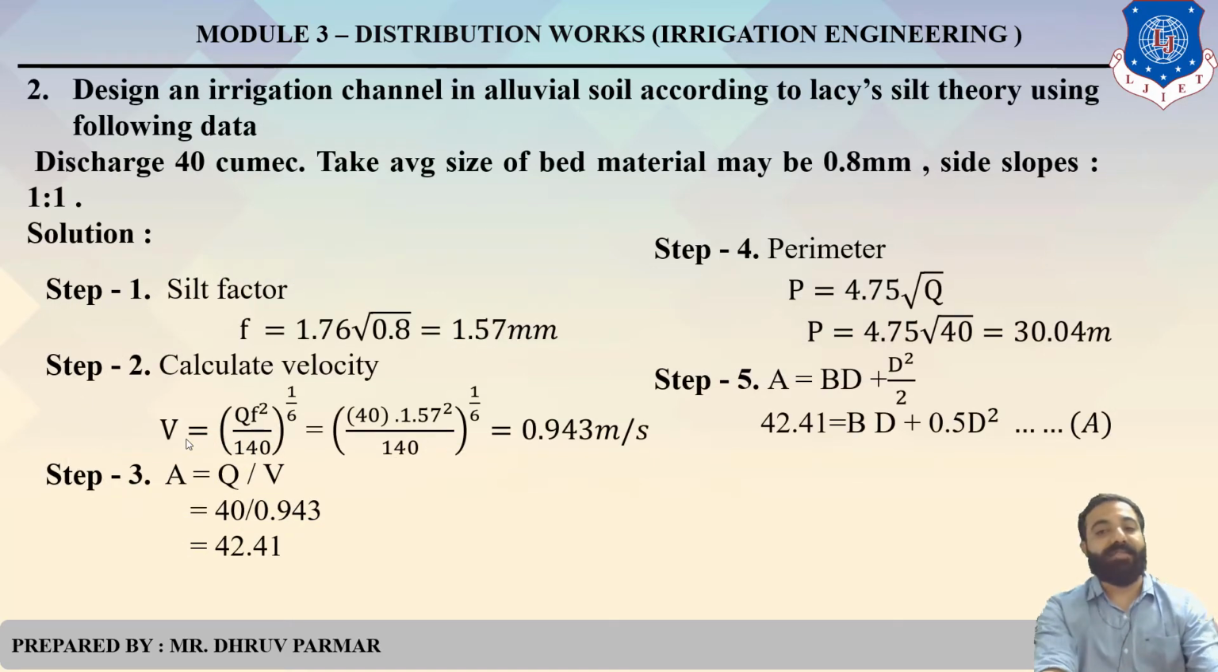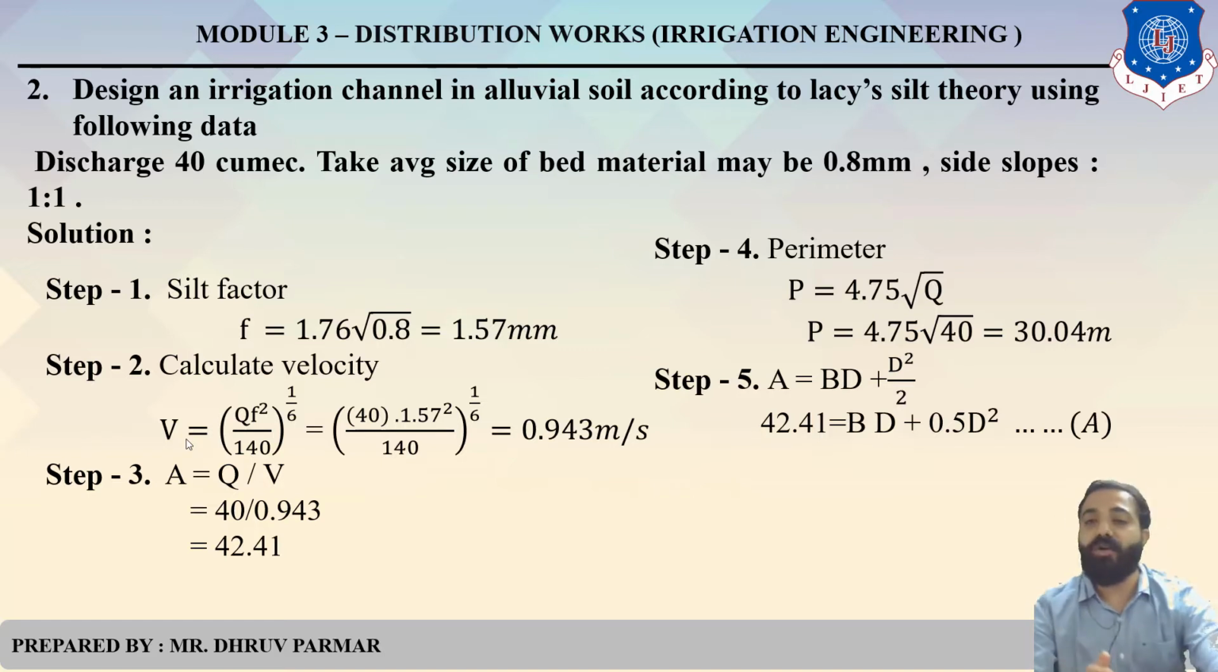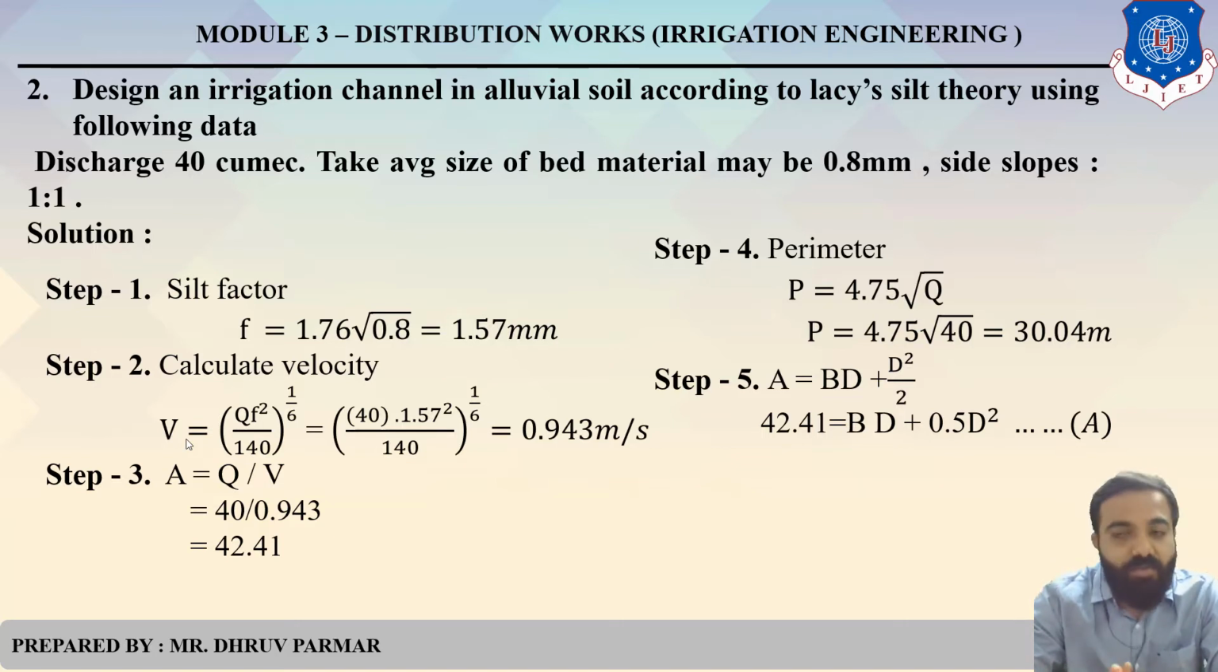The second example of Lacy's theory: design an irrigation channel in alluvial soil according to Lacy's theory using the following data. Discharge is 40 cubic. Average size of bed material may be 0.8. Side slope is given 1 is to 1. Clear? Whenever the side slope is not given, you can consider n equals 0.5. But in this example, side slope is given, so consider whichever is given.